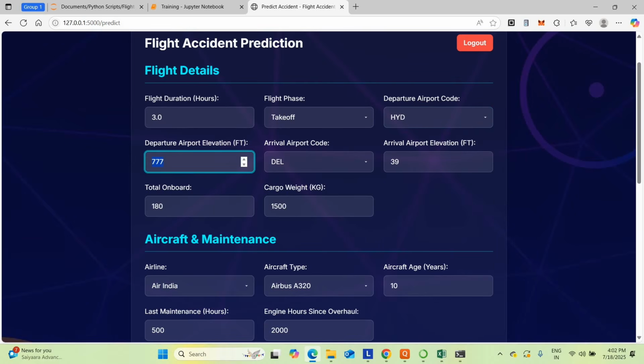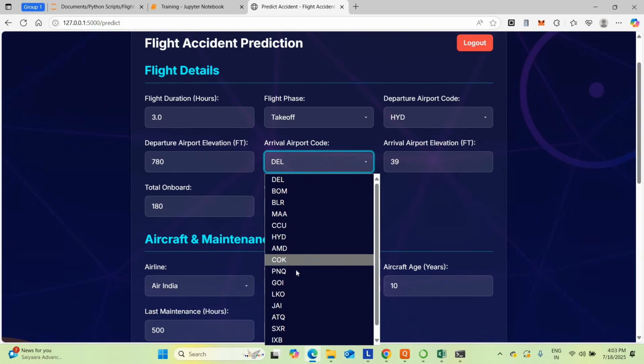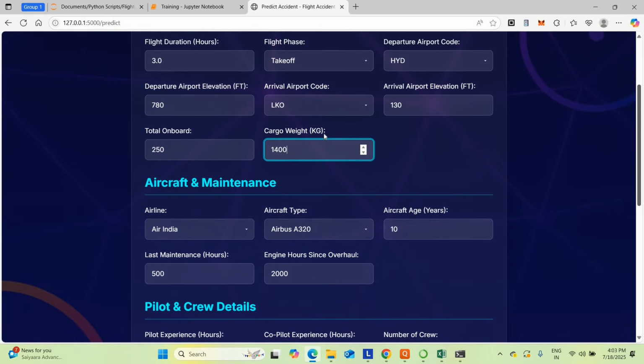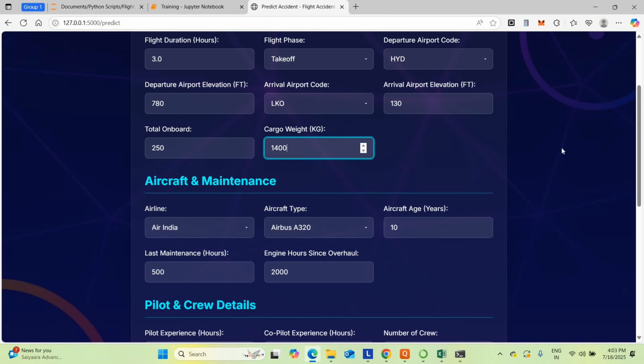So departure airport elevation, I'm a flight officer, I have to give the detailed thing here, so I'm going to give 780. Arrival airport code, so I'm going to give LK Lucknow. Then arrival airport elevation, I'm going to give 130. So what's the total passengers on board? I'm going to give 250. What's the cargo weight? 1,400. So 1,400 was the cargo weight.